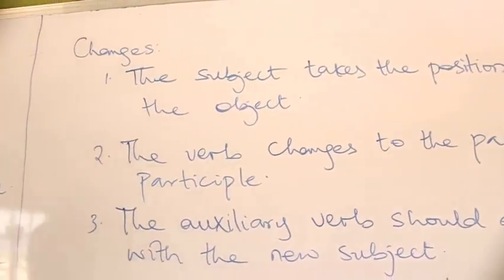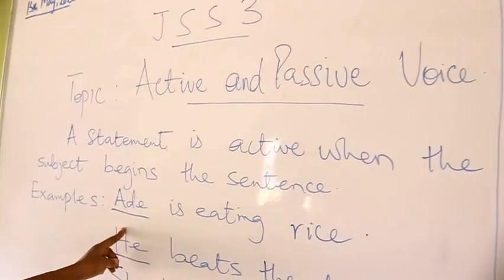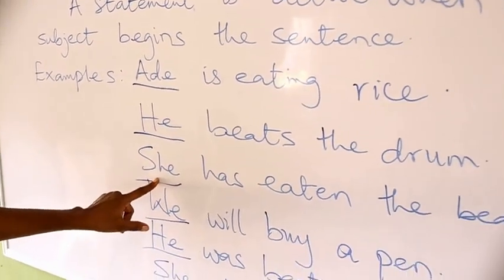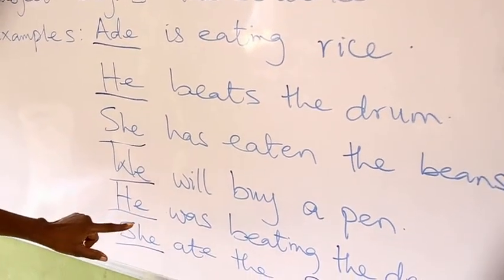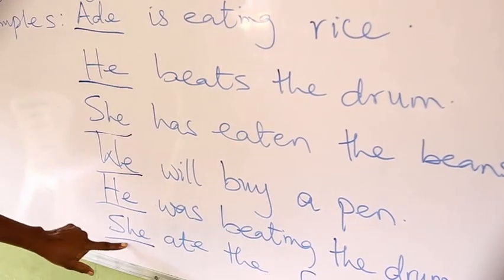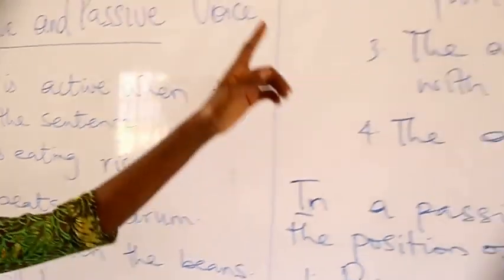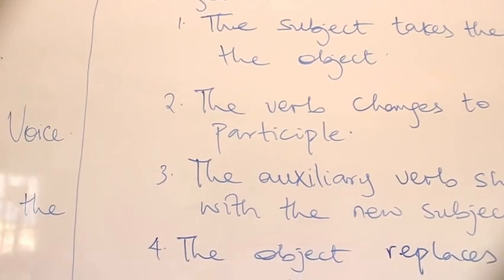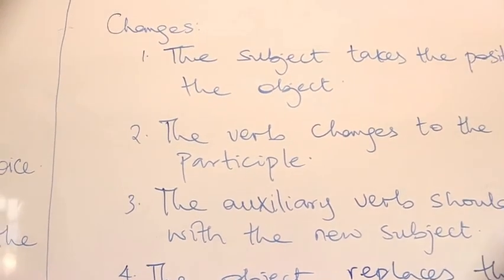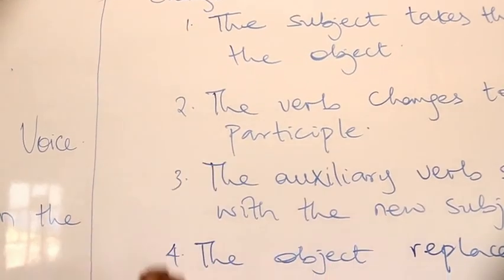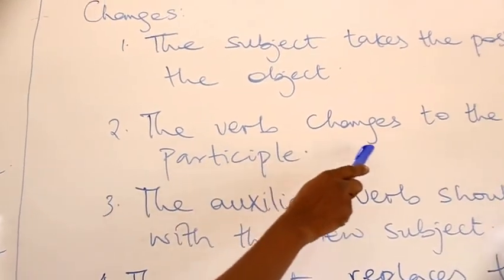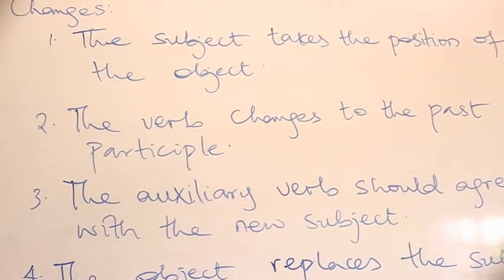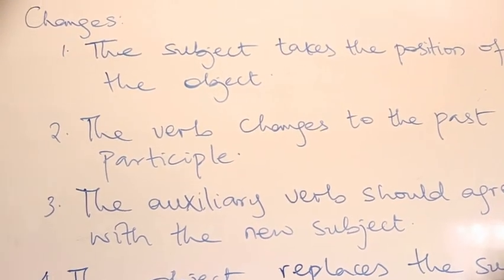The subject, Ade. The subject, he. The subject, she. The subject, we. The subject, he. The subject, she. When it gets to the passive voice, they take the position of the object. Two, the verb changes. The verb changes to the past participle. That is the standing rule.